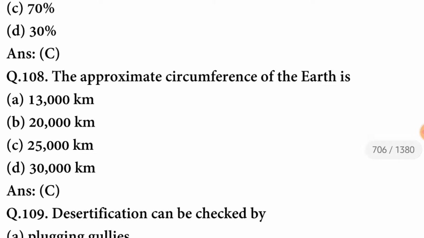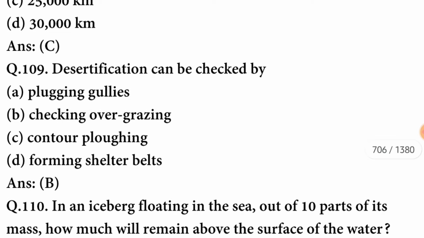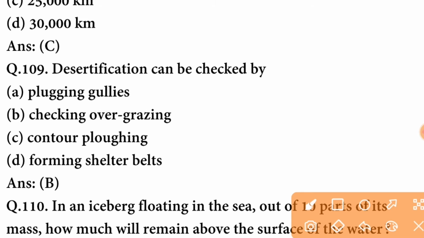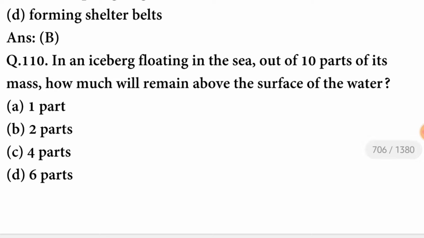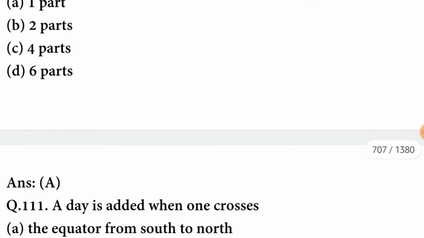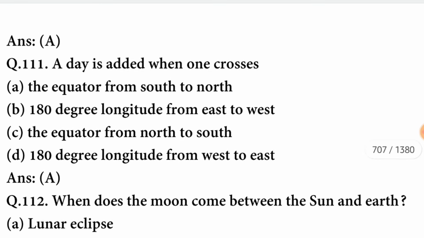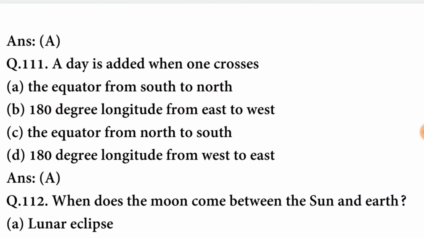The approximate circumference of the earth is 25,000 kilometers. Desertification can be checked by checking over grazing. In an iceberg floating in the sea, out of 10 parts of its mass, how much will remain above the surface of the water? It will remain only 1 part. A day is added when one crosses the equator from the south to north.